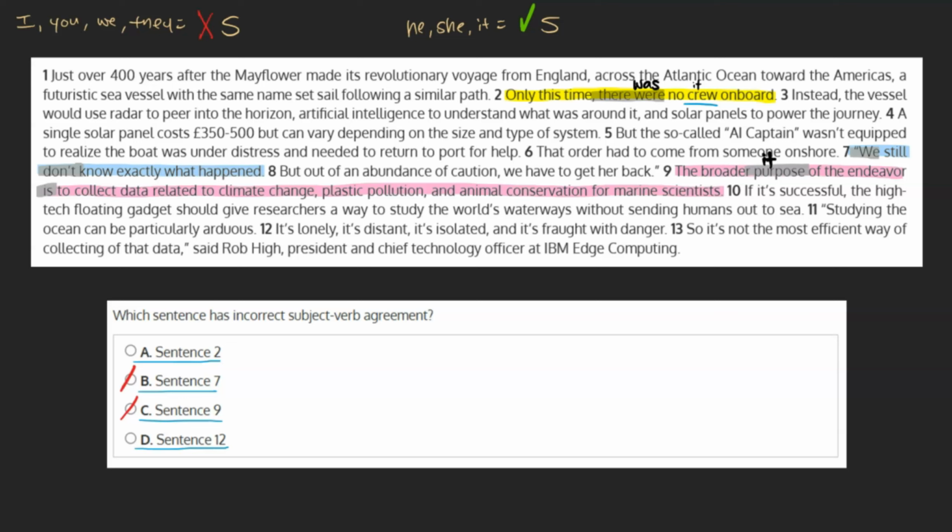And D. Sentence 12. It's lonely, it's distant, it's isolated, and it's fraught with danger. The subject and verb in this sentence are actually one word here. It's, a contraction of it is, contains both the subject, it, and the verb is. And as we can see that it receives an S and is has an S, we can mark this choice off and mark our original answer, choice A, as our final answer.